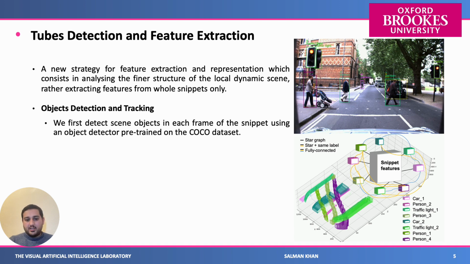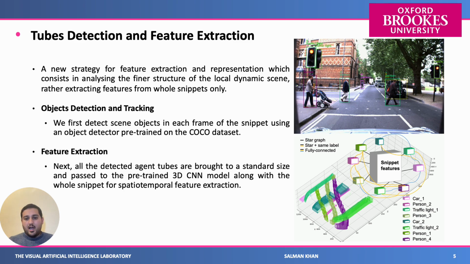The object detector is trained on the COCO dataset, with a Deep SORT tracker. After tracking them, we extract the feature from each individual. We crop each individual agent or object, and then we extract the feature from the overall scene using a pre-trained 3D CNN, and also from the whole scene and each of the individuals.